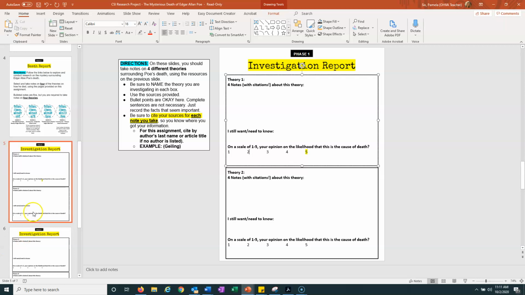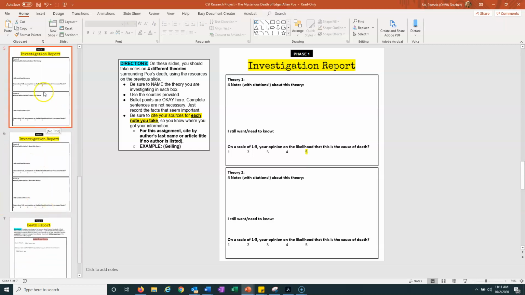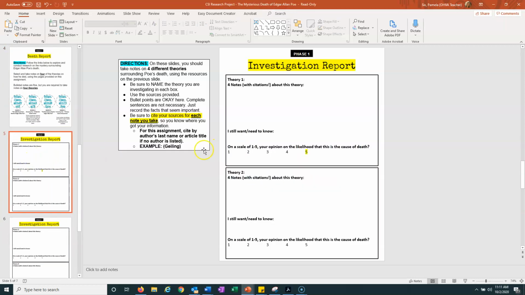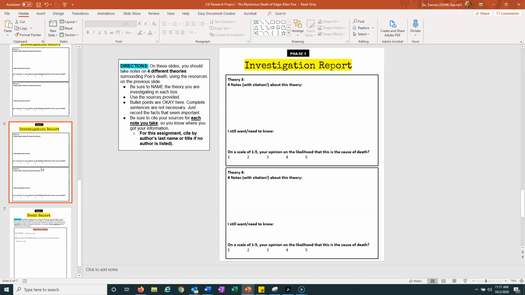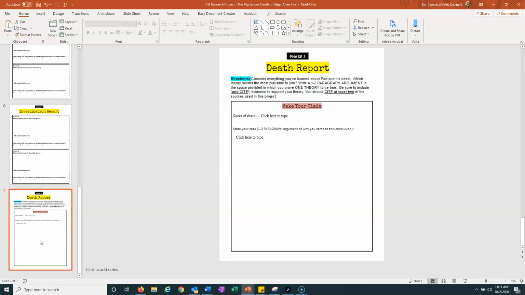After you do these four, we're going to do one of these together in class just to make sure that you're doing it the right way and that you have clarity on it so there's no mistakes. But after you do those, you're like, okay, now I'm ready to write his death report.